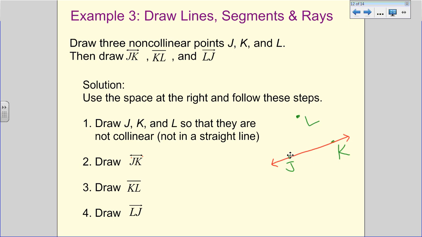I then need to draw a segment, KL. So there's no arrows, so I start at K and go to L. I stop, I don't go past that. And then here it says there's 1 arrowhead right here. So that means I start at L, go past J, and put an arrow at the end, so that gives me my ray. So this is a ray, a segment, and a line.